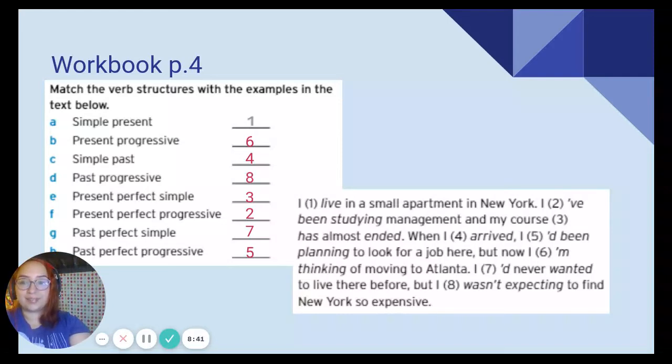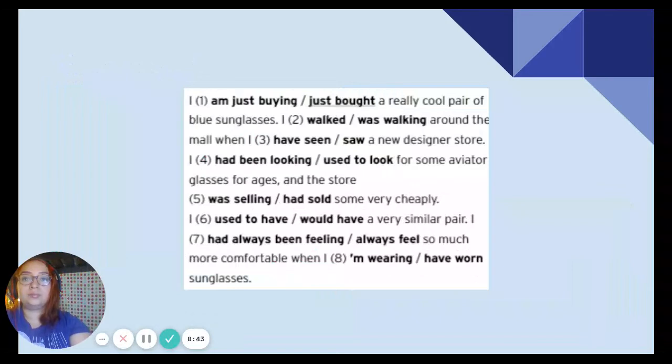Very good. Let's continue. Now, please pause the video while you choose the correct form of the verb to complete the text. Once you finish, come back. Okay, let's go ahead and check our answers.